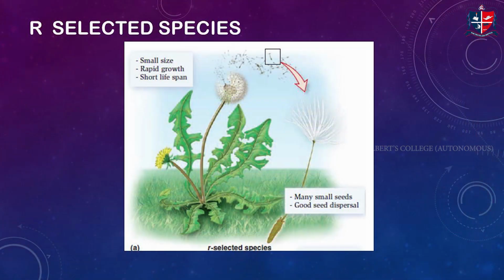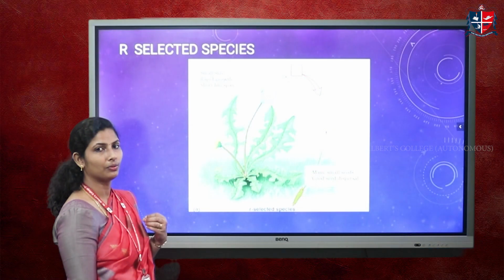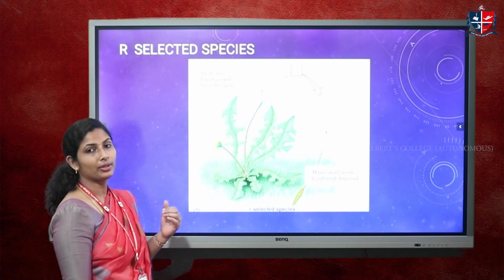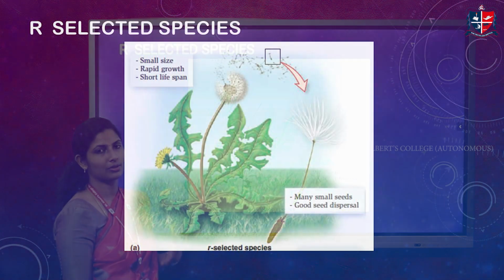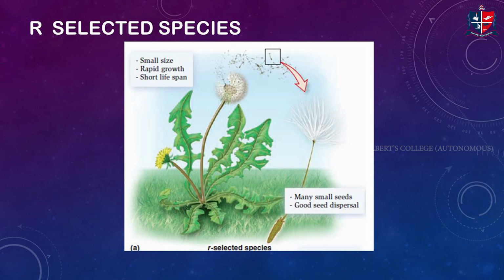Now this is a pictorial representation of the beets, dandelions, growing on the forest floor. We can see that it is very small, producing the maximum number of seeds, and the dispersal ability of the seeds is also very high so that they can go far. They have a very short lifespan and rapid growth. They reach reproductive maturation in very little time, produce the maximum number of seeds with good dispersal ability, and finally die off.